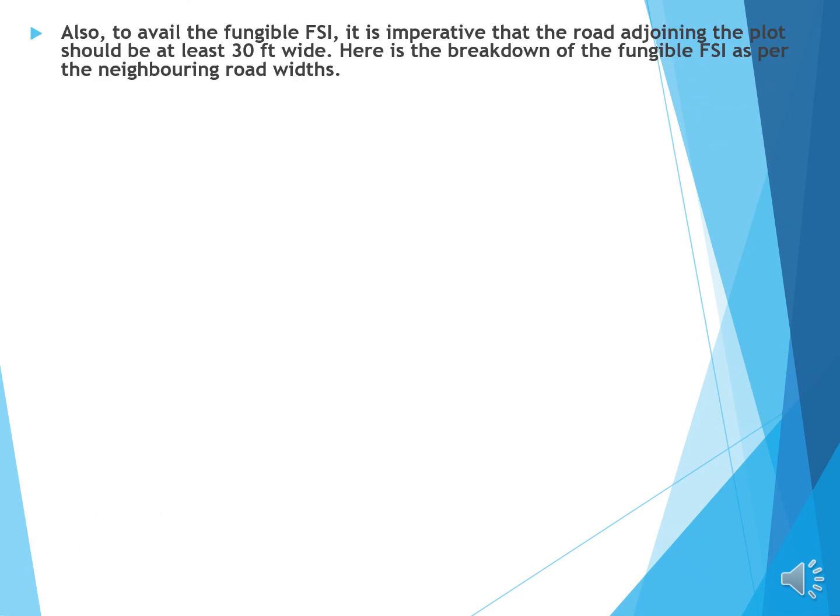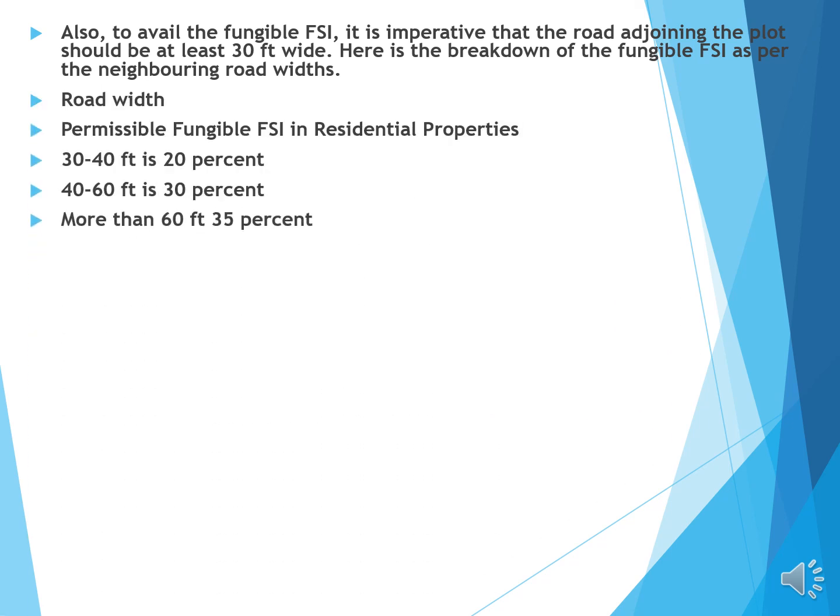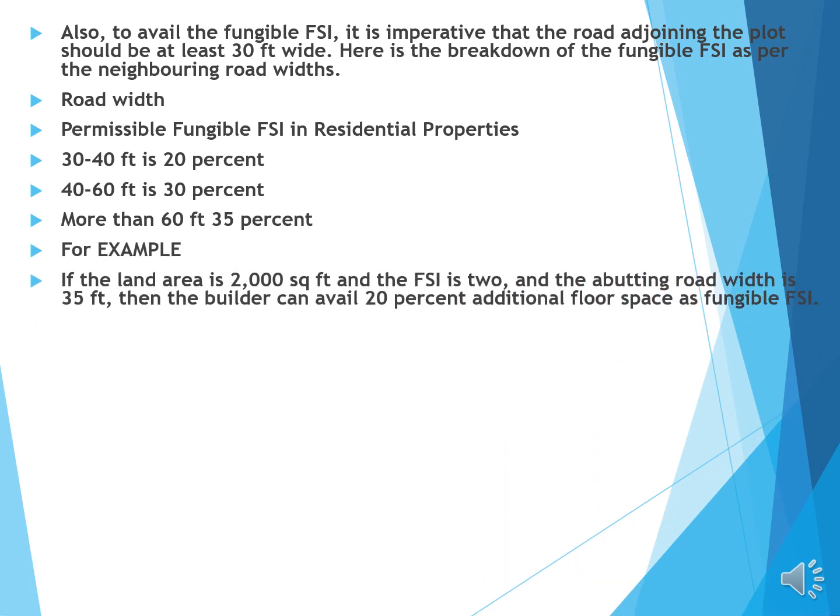Also, to avail the fungible FSI, it is imperative that the road adjoining the plot should be at least 30 feet wide. Here I am giving the breakup for the sake of understanding. Road width 30 to 40 feet is 20%, 40 to 60 feet 30%, more than 60 feet 35%. For example, if the land area is 2000 square feet and the FSI is 2, and the road width is 35 feet, then the builder can avail 20% additional floor space as fungible FSI.